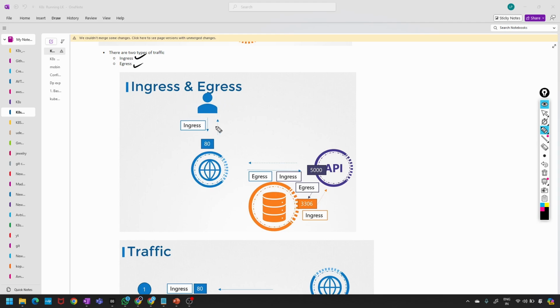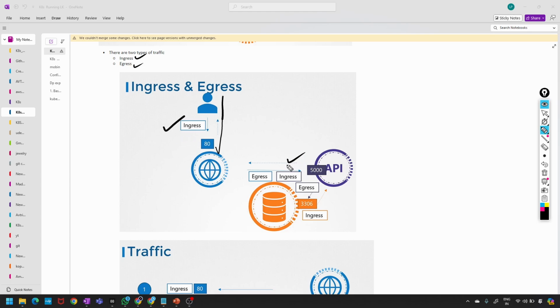The web server is getting traffic from the user, and that is called ingress. The outgoing request to the app server is egress. Guys, try to understand these two, ingress and egress.